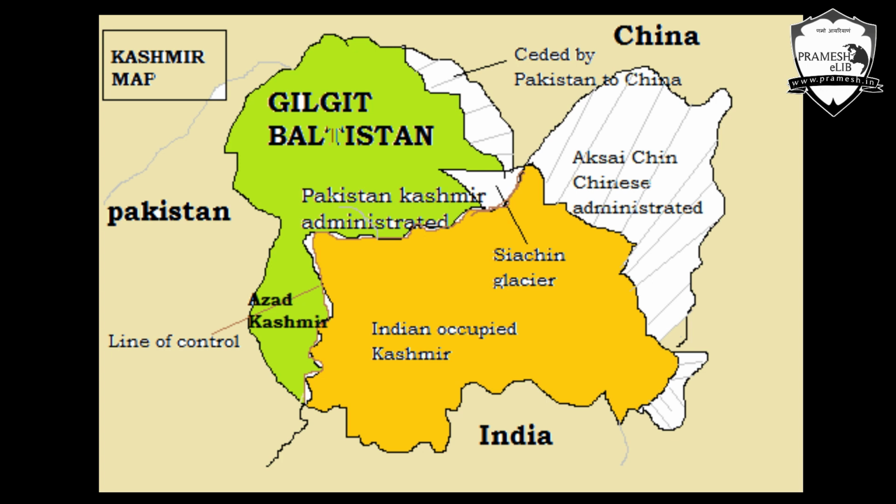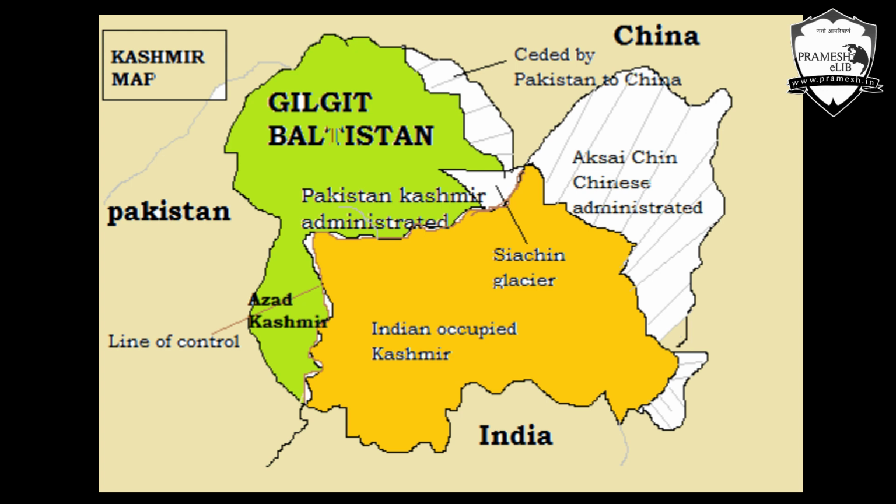But you must be wondering what this Aksai Chin is then. Aksai Chin will be taken up in the next lecture when we discuss India and China, because that is an India and China story. For now, we are only concentrating on India and Pakistan. So after the 1947 war, what is the position? Of Jammu and Kashmir's total area, 2/3 is with India, and 1/3, what is called Pakistan occupied Kashmir, is with Pakistan. So this is the first story of the establishment of POK.